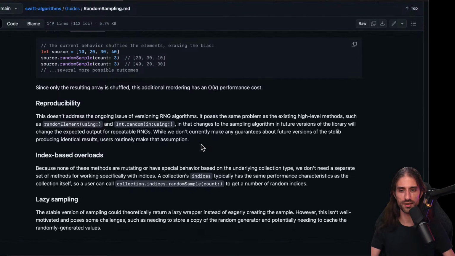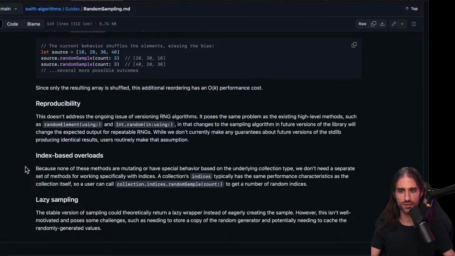And here, index-based overloads. Because none of these methods are mutating or have special behaviors based on the underlying collection type, we don't need a separate set of methods for working specifically with indices. A collection's indices typically have the same performance characteristics as the collection itself, so a user can call collection.indices.randomSample to get a number of random indices. And with the new API in Swift that can also take as an input a subscript of a sequence of non-contiguous indices, this could be quite interesting.